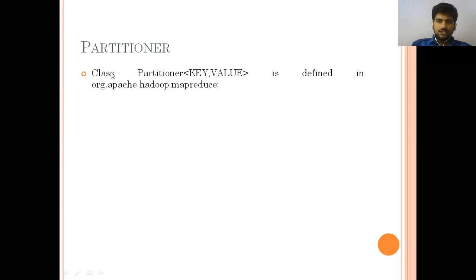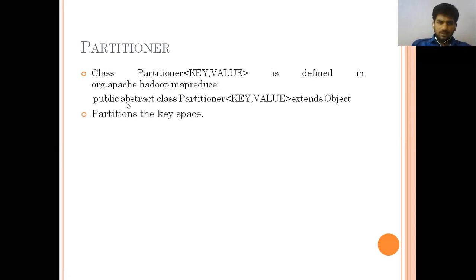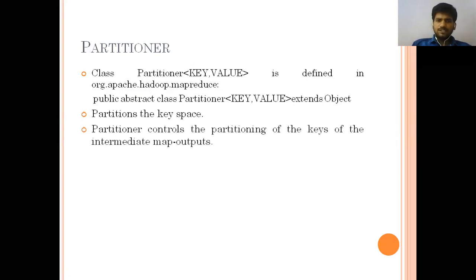See that the partitioner is mentioned in the form of a class. We already said that in the new API, everything is in the form of a class. So here the class Partitioner contains the key values and it is defined in MapReduce. This is a public abstract class Partitioner, extending from Object. A partitioner partitions the key space, and it controls the partitioning of the keys of the intermediate map outputs.